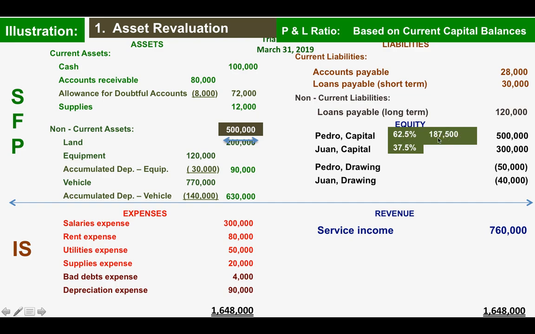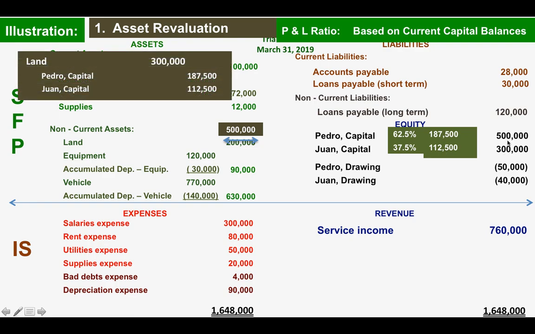Then there will be an increase of 187,500 for Pedro's capital. And for Juan's capital, 37.5% times the 300,000 increase, there will be an increase of 112,500 to Juan's capital. So adding these increases from asset revaluation under capital accounts, we will have this journal entry.